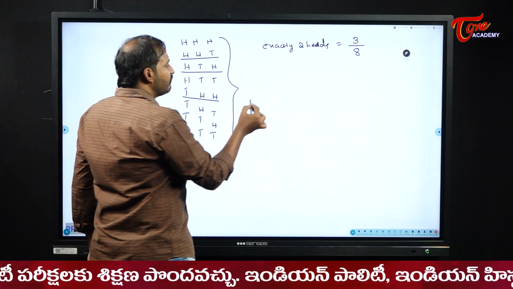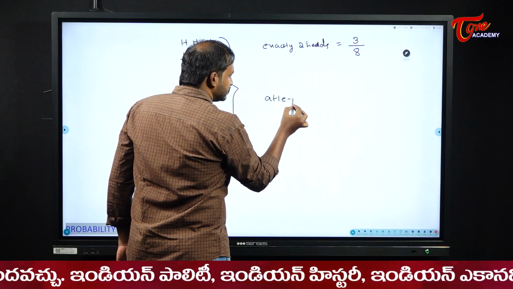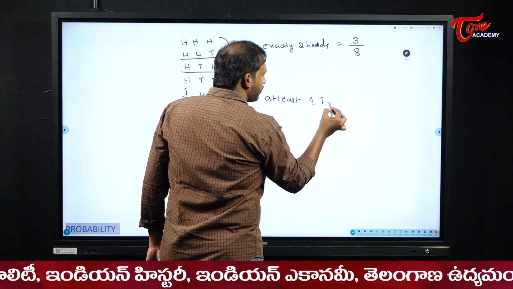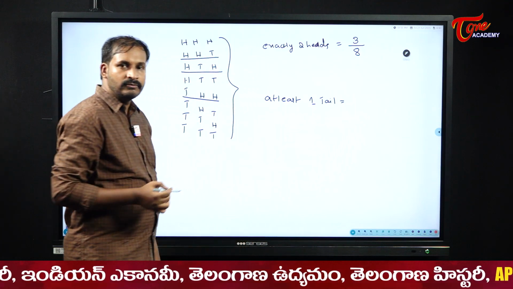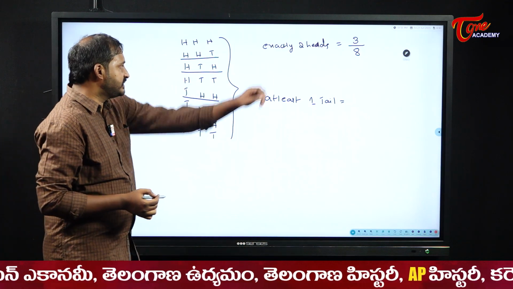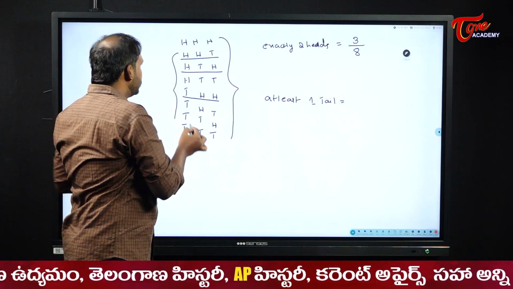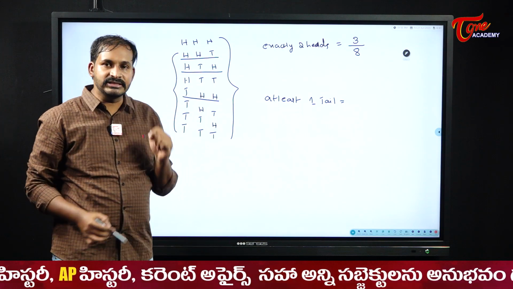Now similarly, what is the probability to have at least one tail? In general, at least one tail means I should have one tail in that one. Now in all this, except these three heads, I will have at least one tail, right?